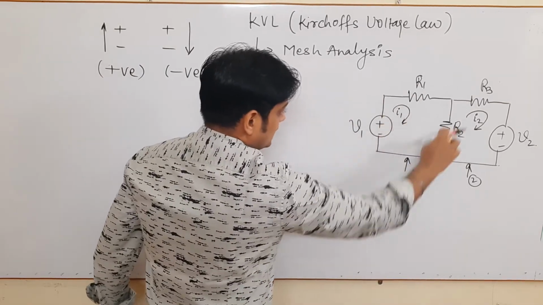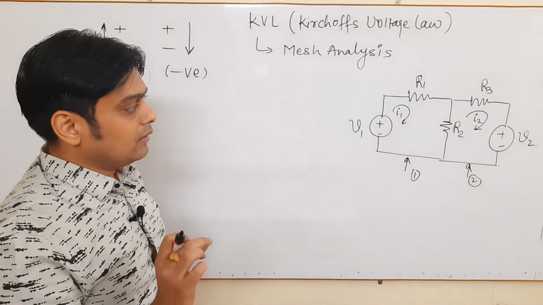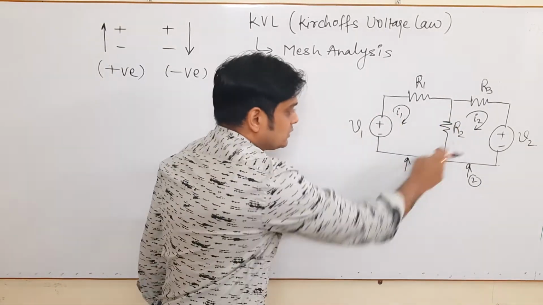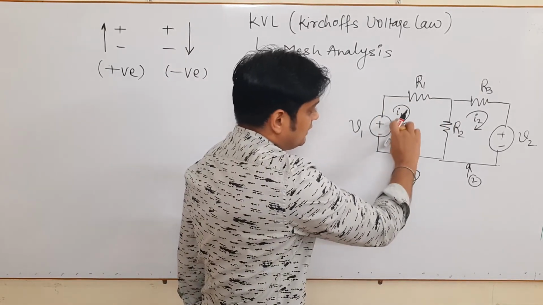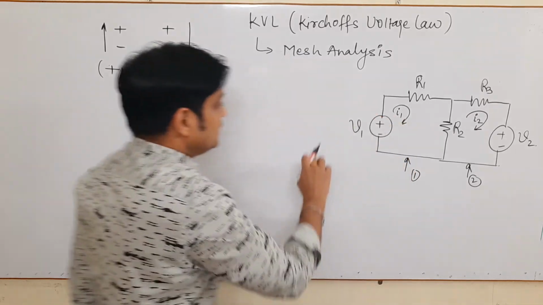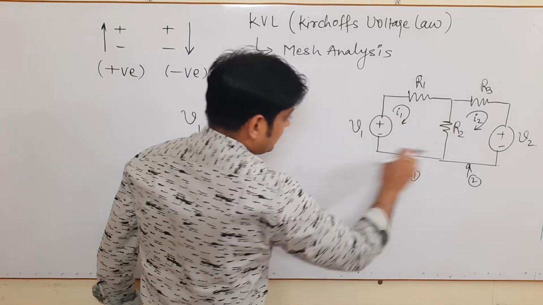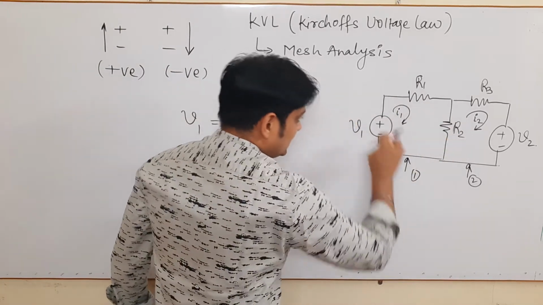Finding the total voltage means the voltage sources present. If you see this mesh, there is only one voltage source, V1. Since we are moving in this fashion, minus to plus, V1 is equal to... is there any other voltage source?